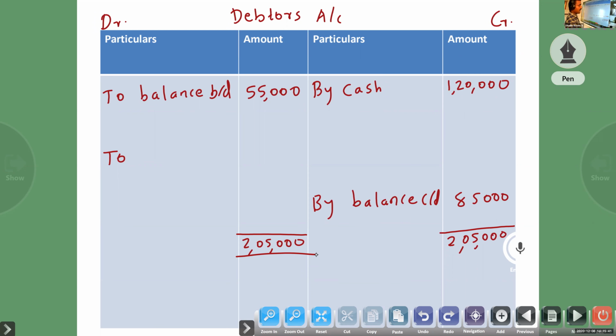I can't hear. Atul, to sales. So the balance figure is credit sale. So 2,05,000 minus 55,000.